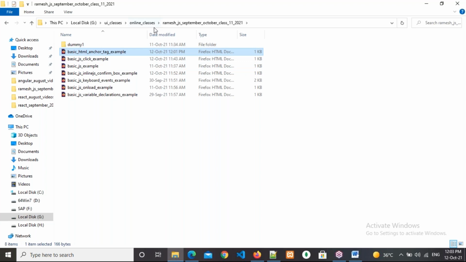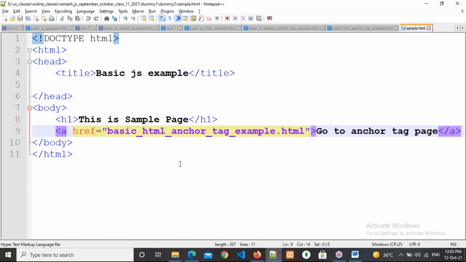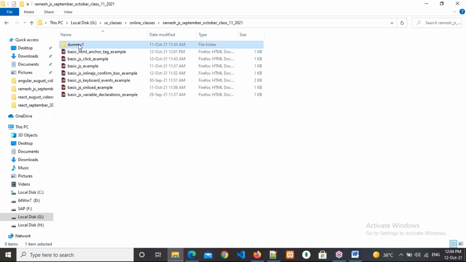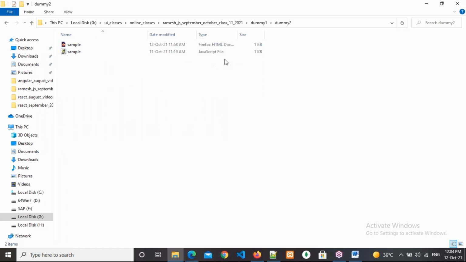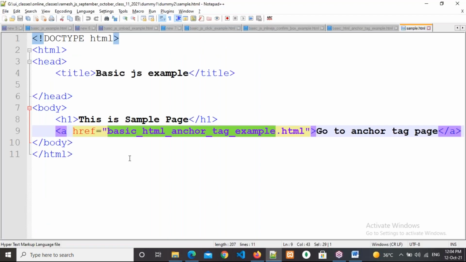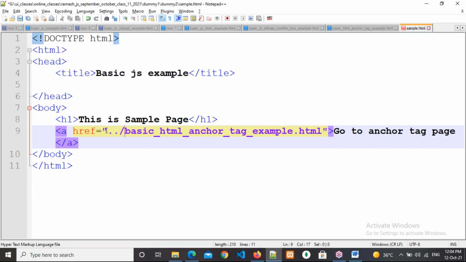We need to redirect to the root directory. Observe here. If you write the file name directly, it represents the same directory, and in that directory, dummy2, it is not available. One second, let me explain. It is not available there, so where is it available? I need to move out of dummy2. If you want to move one folder outside, we need to put double dot slash. One folder outside means double dot slash. Okay, right. Now save it.